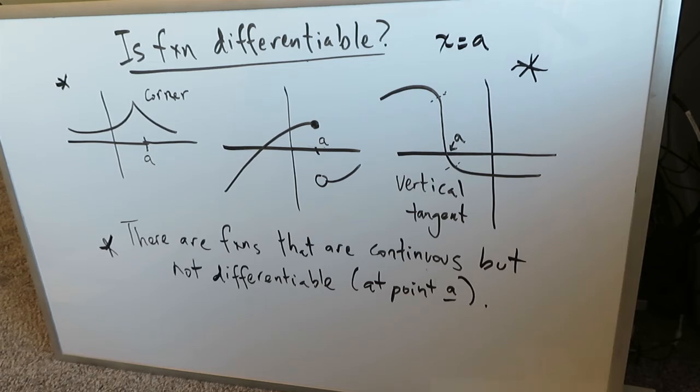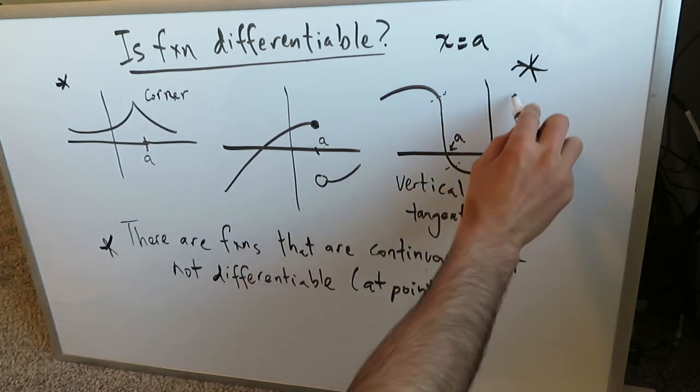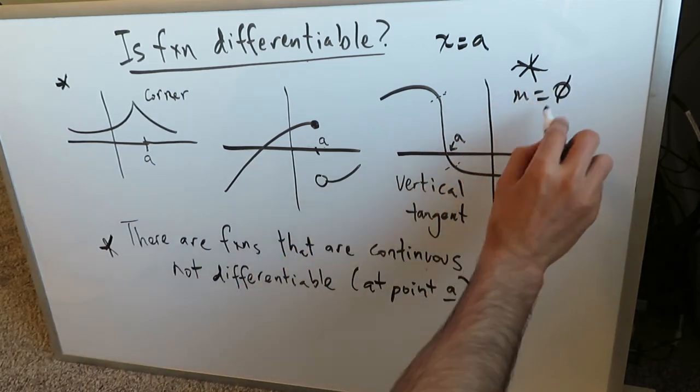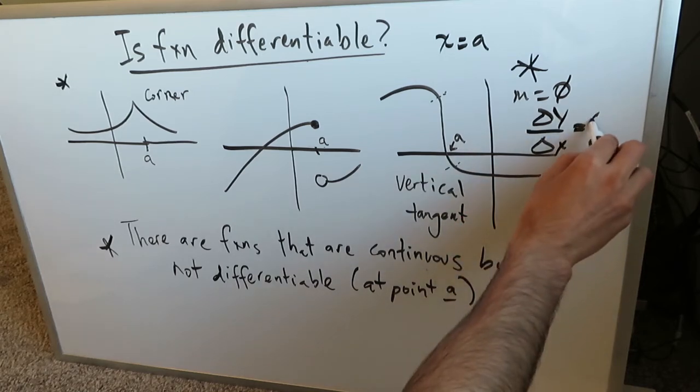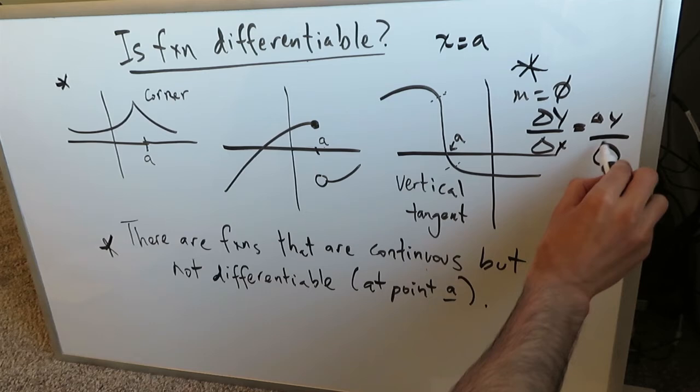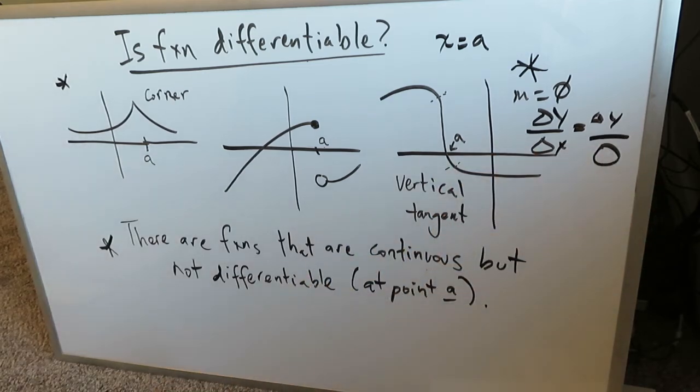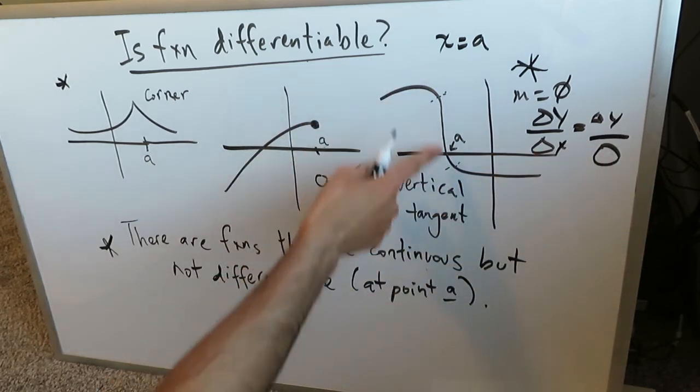If you try to convert x equals a into y equals mx plus b, you can't, because the slope is undefined. The slope is always undefined for vertical lines because the change in y divided by the change in x, there is no change in x. You get a change in y divided by 0. Hence, you cannot find a slope of a vertical line.